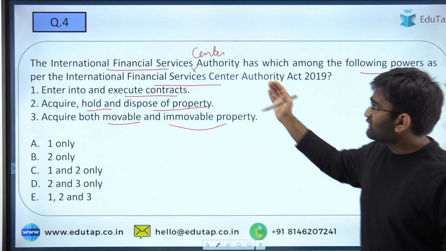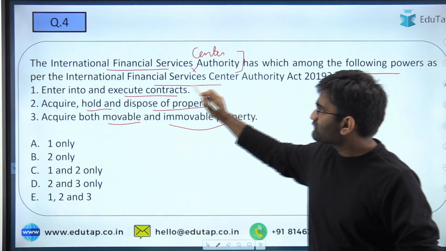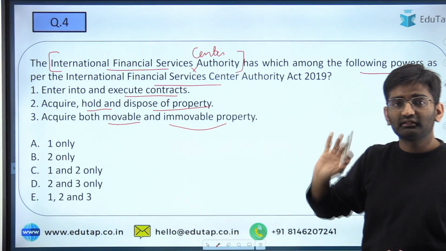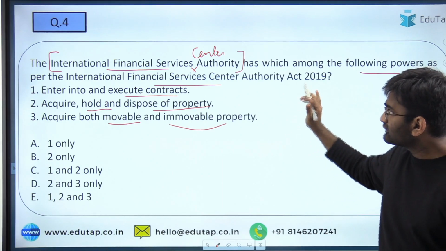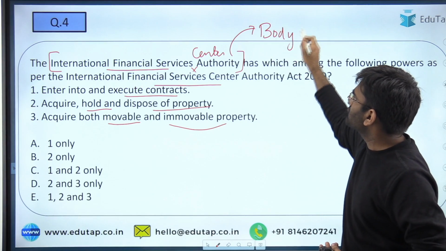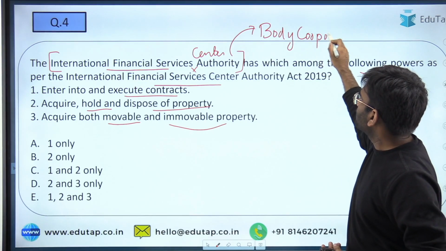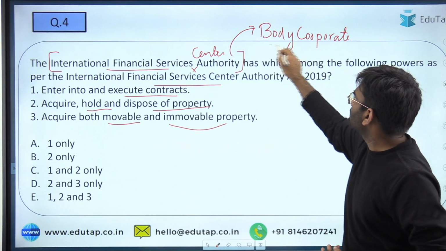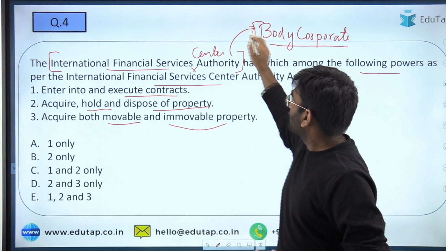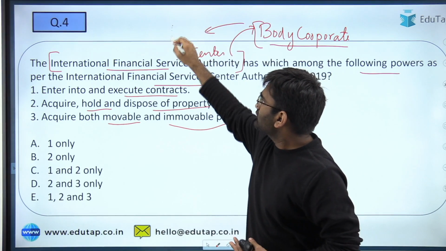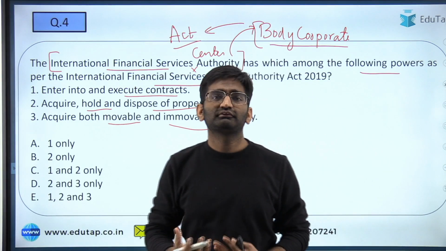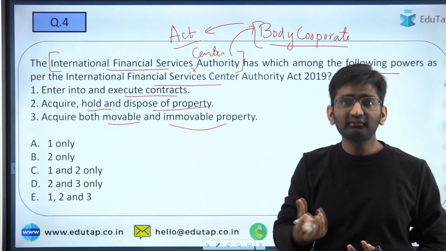And yes, if we have a look at IFSCA and the sections of the Act, it will be clear that IFSCA itself is considered to be a body corporate, right? What is a body corporate? A body corporate is an institution, an entity that has been established by or under a certain act. It has a legal enactment of itself, and it has a legal identity of itself.